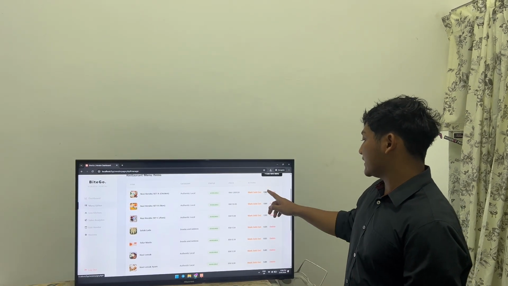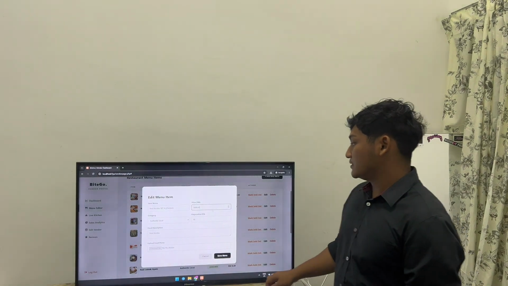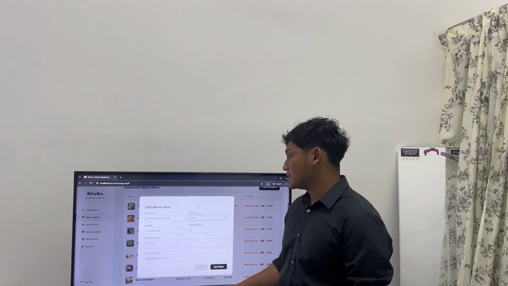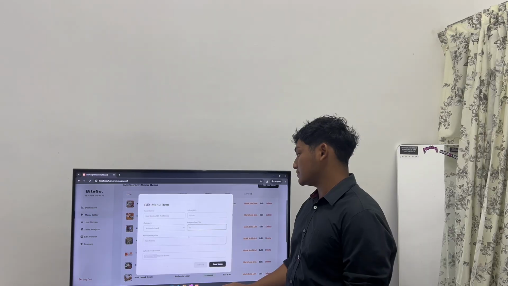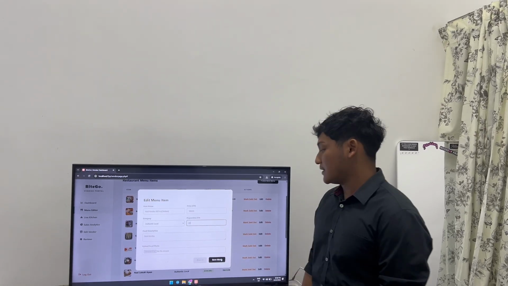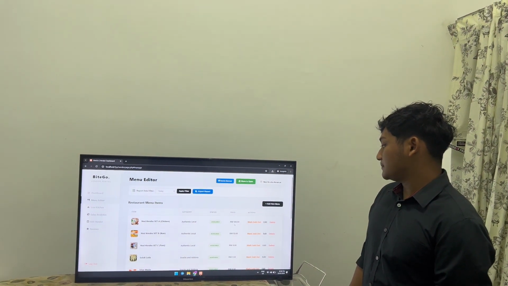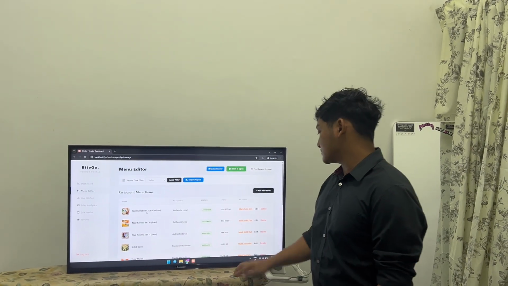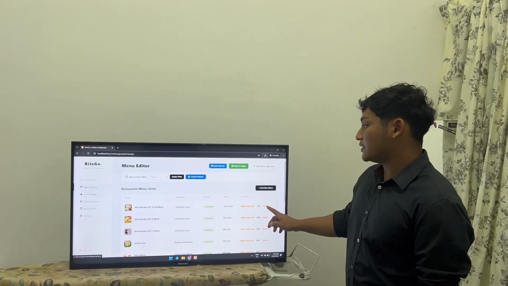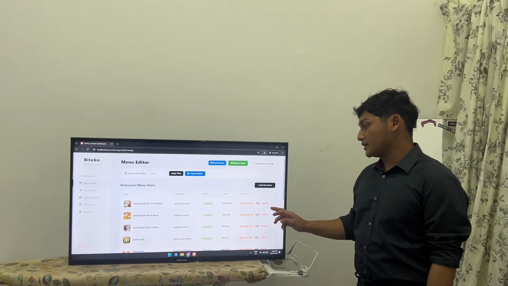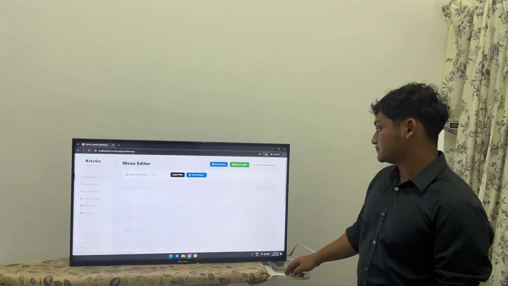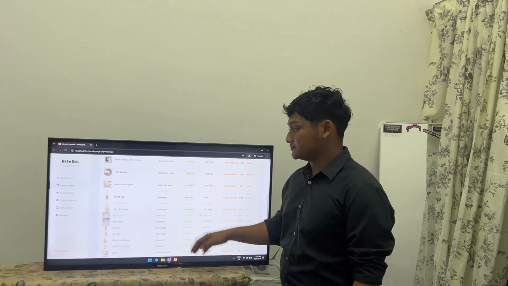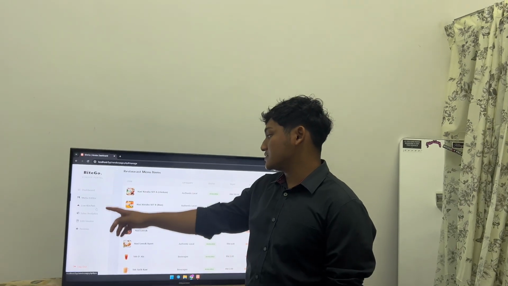So the vendor also can edit their food. They can edit the price, category, preparation ETA, food description, and the photo. So now we edit the price to 100 and preparation ETA to 20 minutes. So you can see the menu. Now you can see the price is changed. You can see it will become 100. The vendor also can delete the menu. Yeah, now the food is deleted.